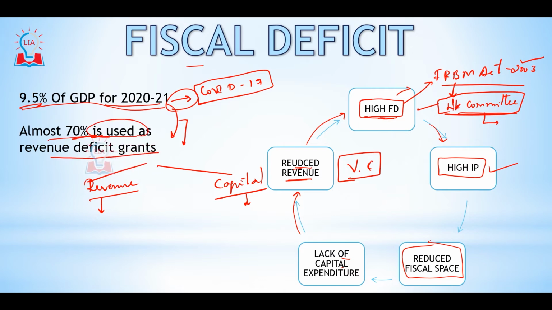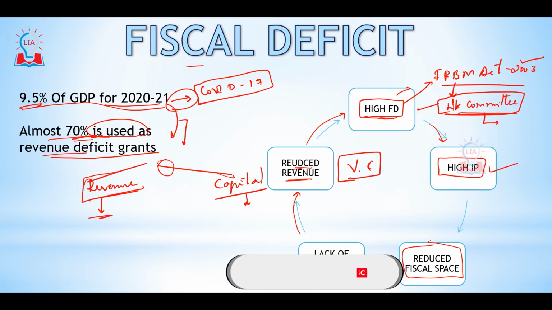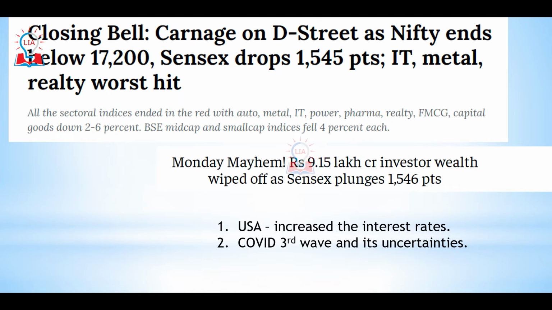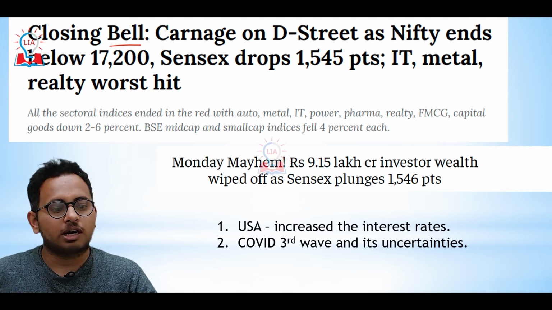You need to revise the chapter of budget in economics on these lines. Revenue expenditure and revenue receipts, and we have capital expenditure and capital receipts. So 70% of our fiscal deficit is used to finance this revenue deficit, which is very bad. If fiscal deficit is used to finance capital expenditure, it is said to be useful. If fiscal deficit is used to finance revenue deficit, then it becomes detrimental to the growth of the economy. So remember this.